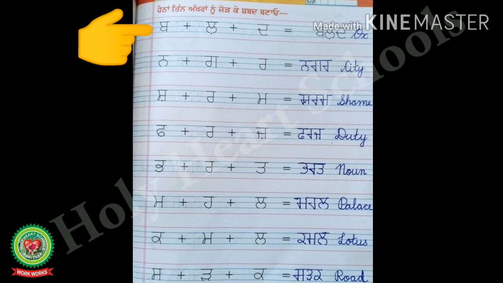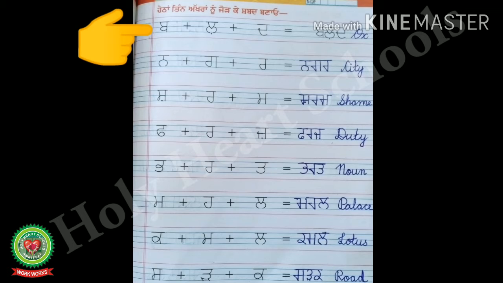After that, the second letter is Lalle Per Bindi, then again plus sign is there, and then the third letter is Dadda. So here they have removed plus signs and they have joined the three letters and formed a new word, that is Bald. Babba, Lalle Per Bindi, Dadda, Bald.